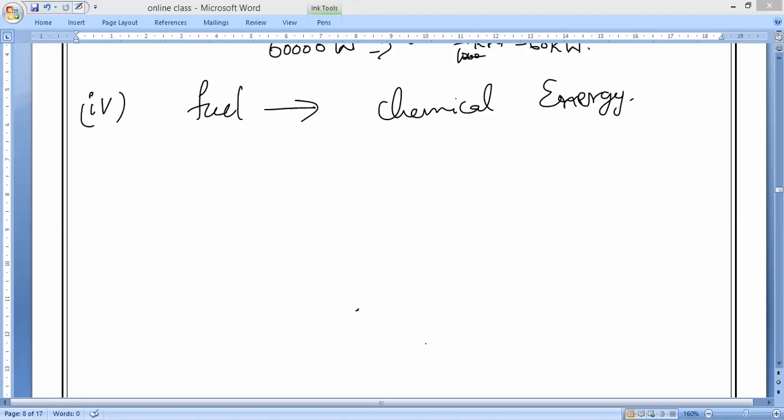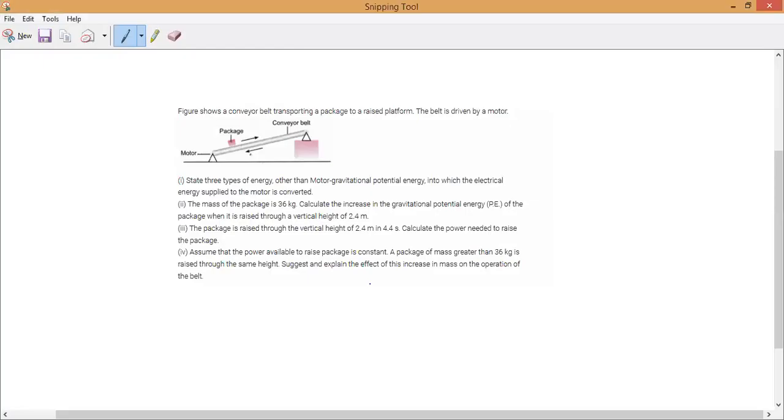So next question, 5 subdivisions will be there. One by one you have to solve it, and one by one you have to understand clearly and solve it. So that is the question. Somebody left the meeting. Who is that? Tamil Selvan? Yes, start solving. This is the question. Everybody solve. It's a conveyor belt. If you go for grinding and all, the belt will be running, correct? Motor belt. Okay, guys?